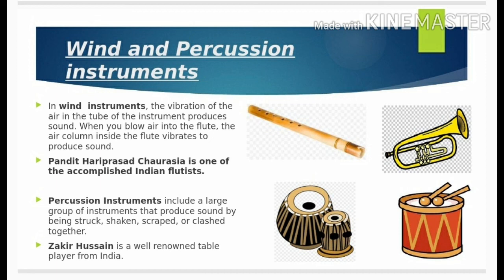Let's revise, children, what we understood in this chapter. We understood that sound is produced when objects vibrate. Sound travels in the form of waves. Sound can either be natural or artificial. The sounds that animals and humans make are natural sounds. The sound produced when any musical instrument is played is artificial. Musicians make use of string instruments, wind instruments or percussion instruments to make beautiful music.